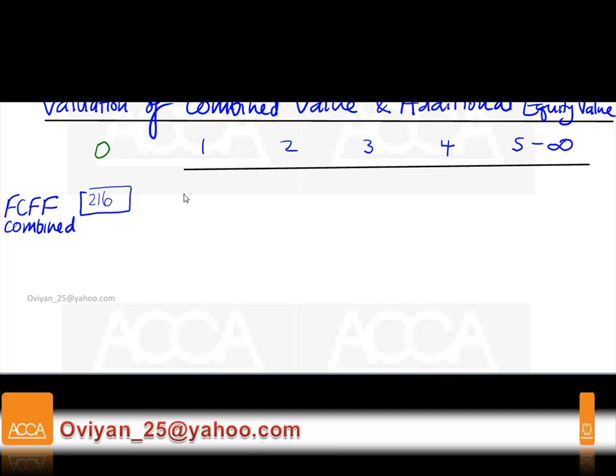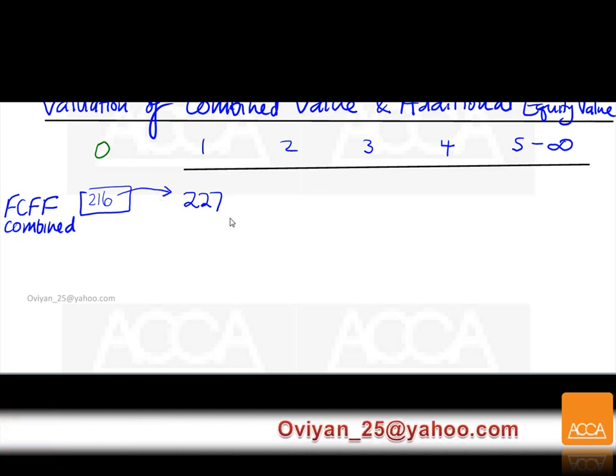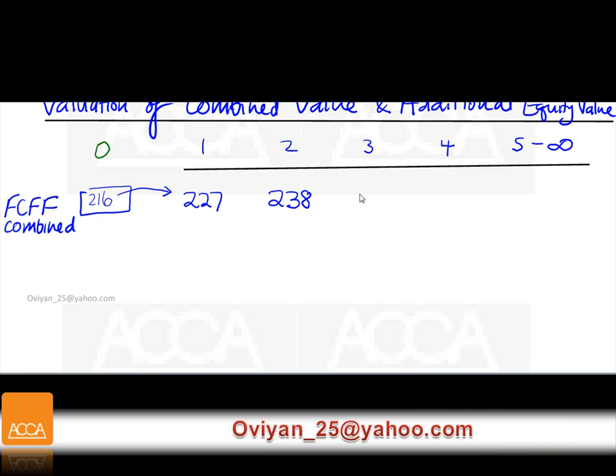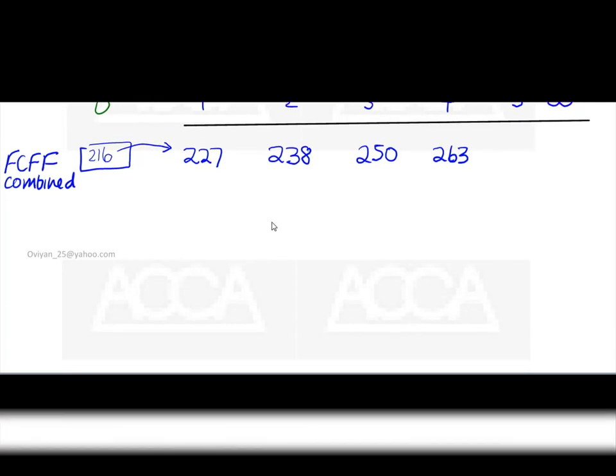Now this is going to be 227, growing this by 5%. I've rounded up to the nearest million. And then you're going to have here 250, and then you're going to have here 263. So got it. Now 263, finish.